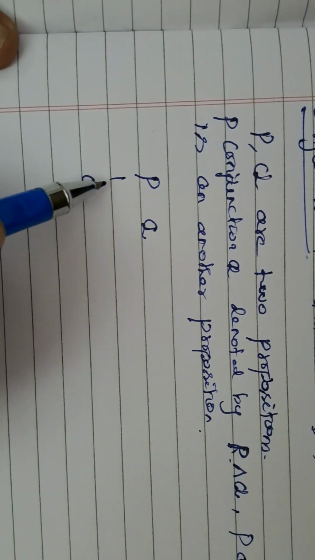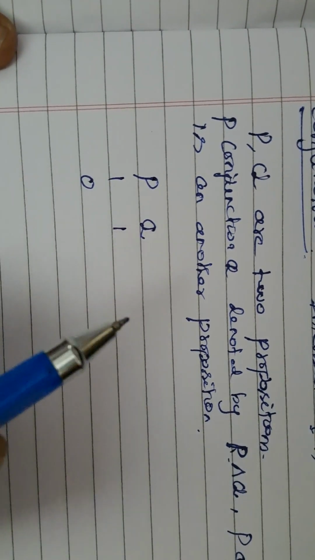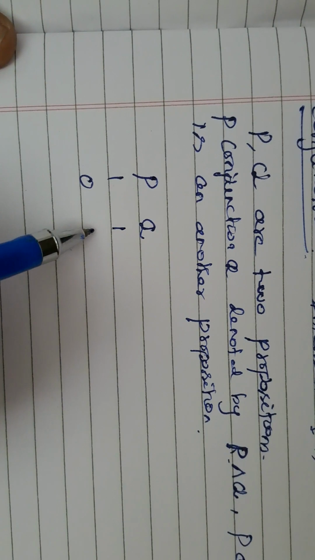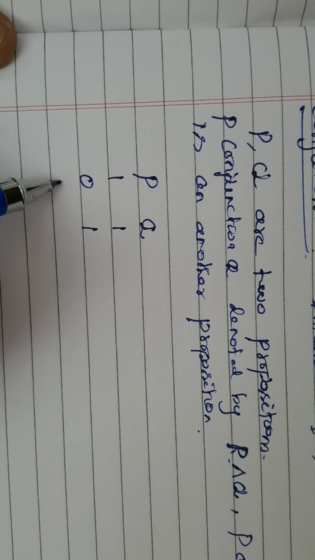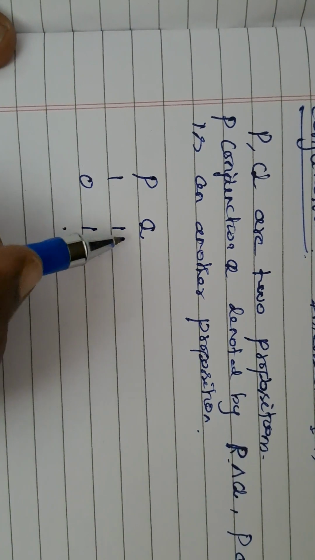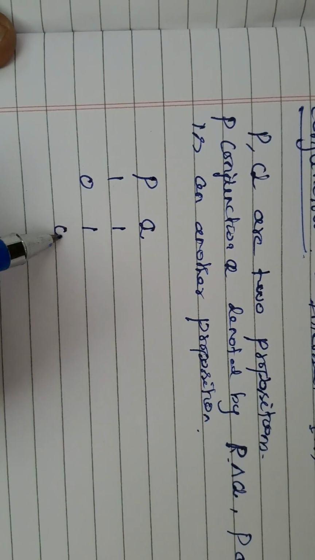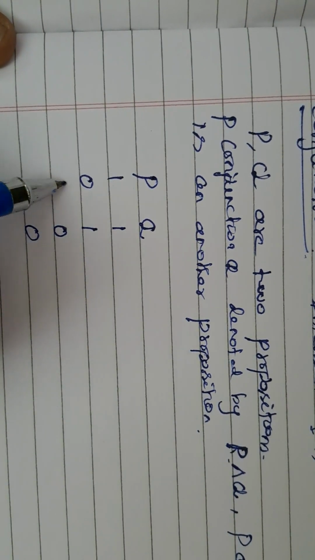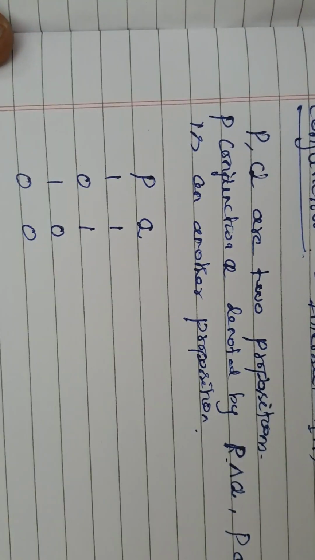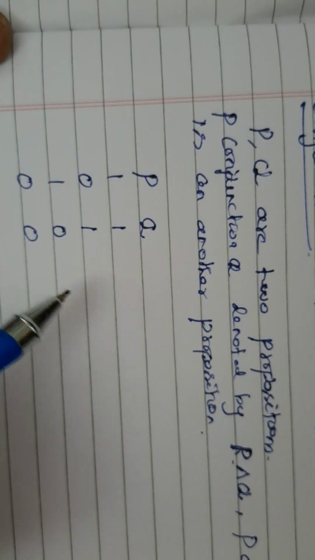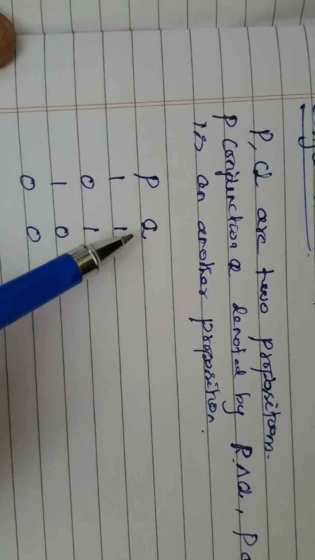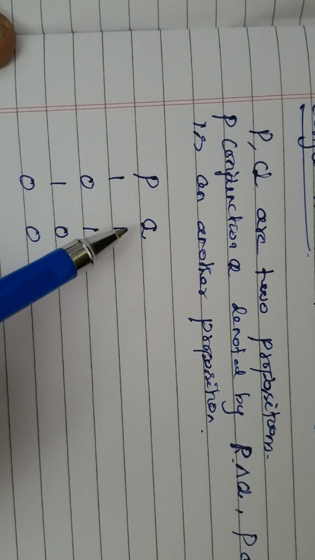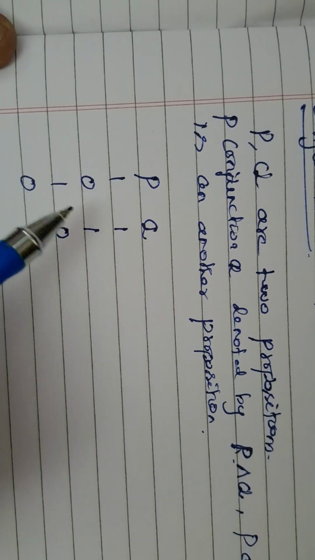Suppose P is 1, Q may be 1. If P is 0, Q again 1. For 0, if I take Q as 0, we have 1, 0. You can understand there are 4 combinations, because we have 2 variables, each has 2 values. So it is 2 power 2.